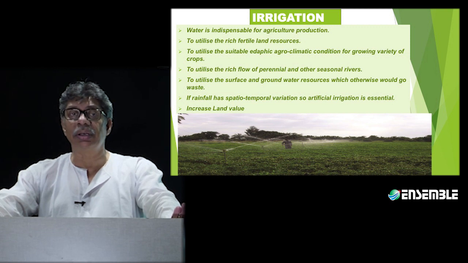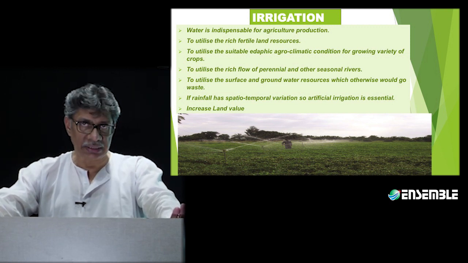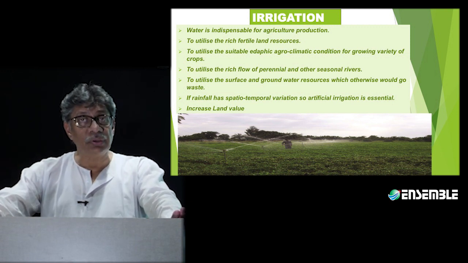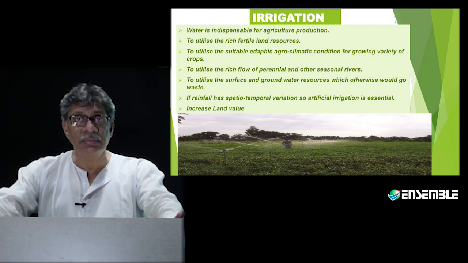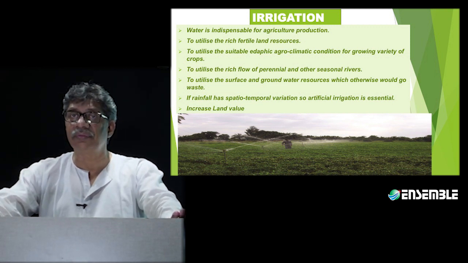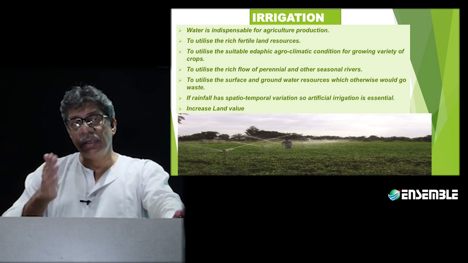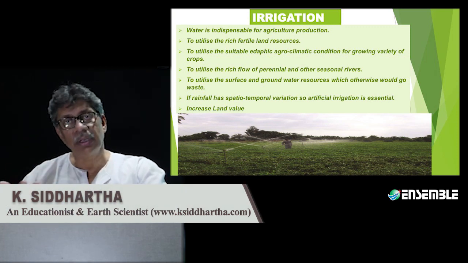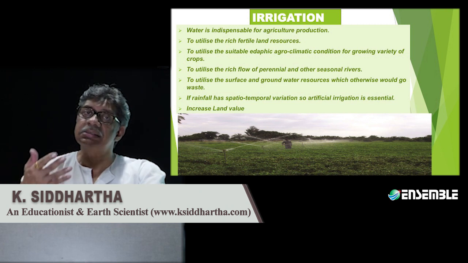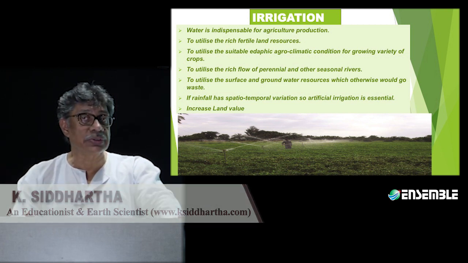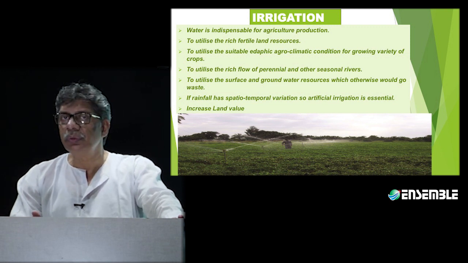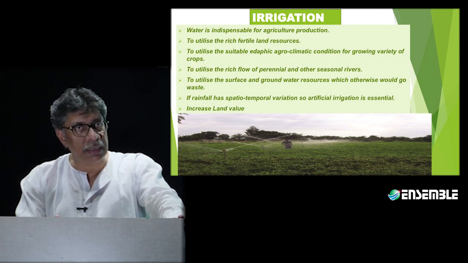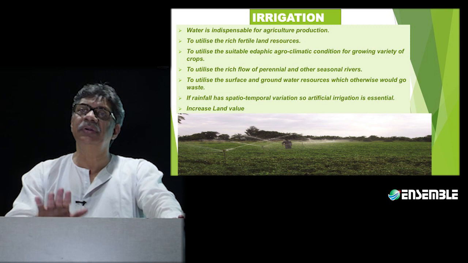This variation is called a spatio-temporal variation, that is, the variation that takes place in space and time. The amount of variation in space and time is what is important and significant, because if the rainfall were uniformly distributed through the whole year, if you knew when the rainfall is coming, when exactly is the time for rainfall and the amount of rainfall was also known to us, then there was no need for irrigation at all. Irrigation supplements the water requirement of the crop in such a manner that it makes water available when there is no rainfall.